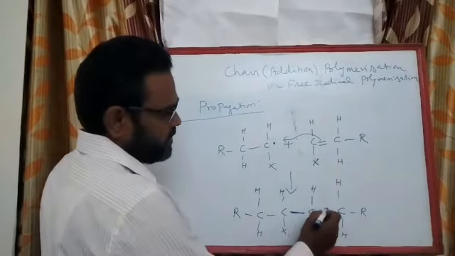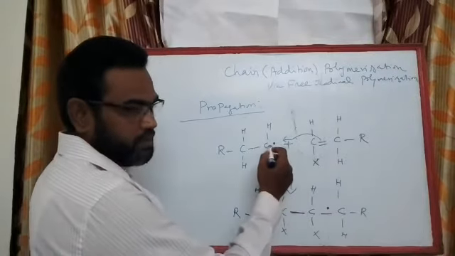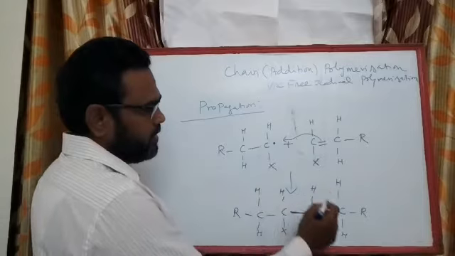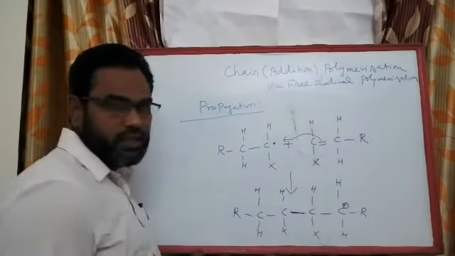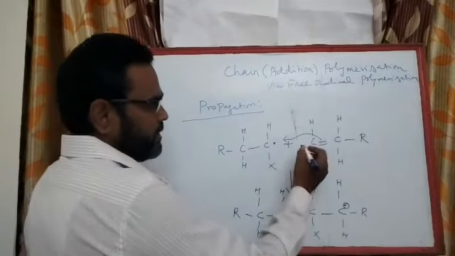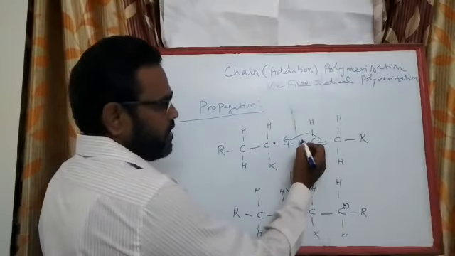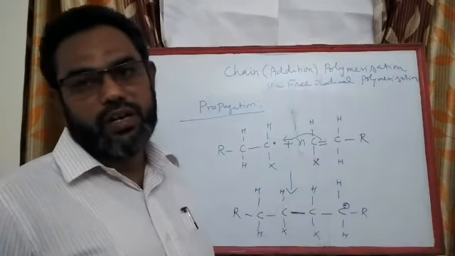Okay, so there is a remaining electron. One electron combines with this unpaired electron. So the remaining, residual electron is transferred to the chain terminal. Okay, so likewise the propagation takes place. So as long as the monomer is available in the system, this step will continue.